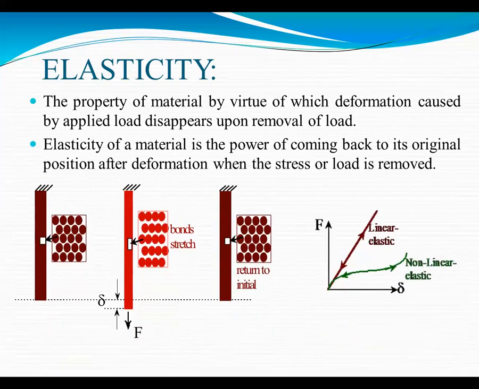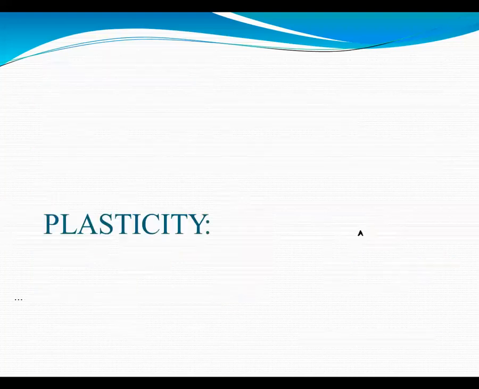Next property is the elasticity property. What is the elasticity property? The property of a material by virtue of which deformation caused by applied load disappears upon the removal of load. Elasticity of a material is the power of coming back to its original position after the deformation when stress or load is removed. Now you can see here how the elasticity property applies. When you apply a load, it deforms from its original position and regains its original shape after removal of the load.